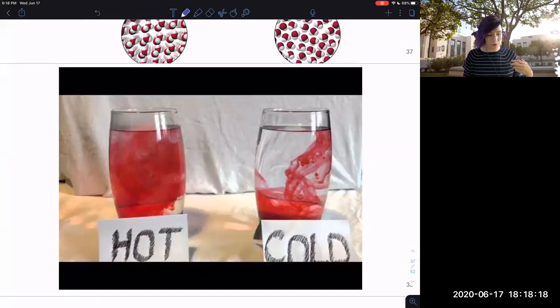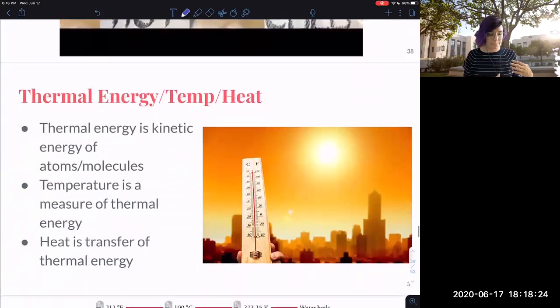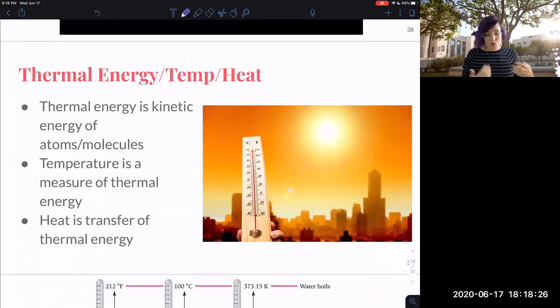I'll let you look through this if you want to look at the slides, but it just kind of shows you how in hot water things move faster. So this idea of hot water, things moving faster, gives us a definition of temperature. Temperature is a measure of this thermal energy. Thermal energy is the kinetic energy of molecules. What is kinetic energy? It's the energy of movement.